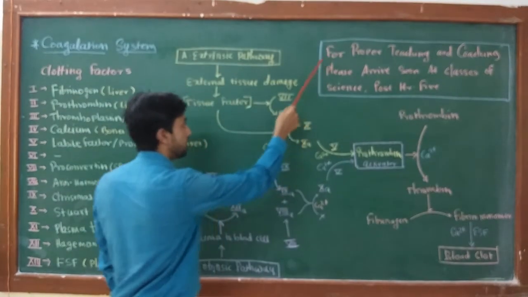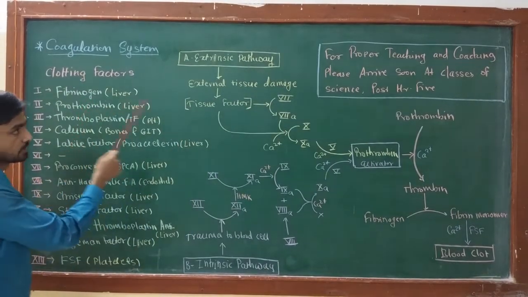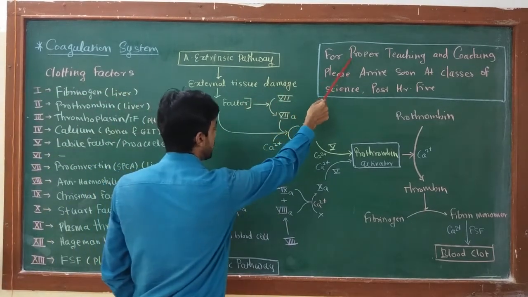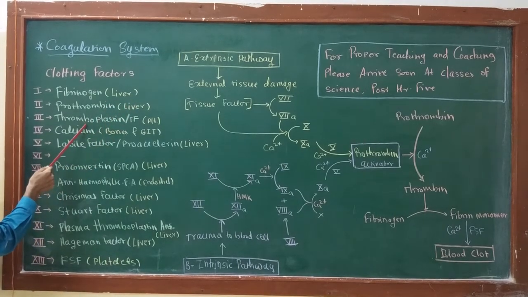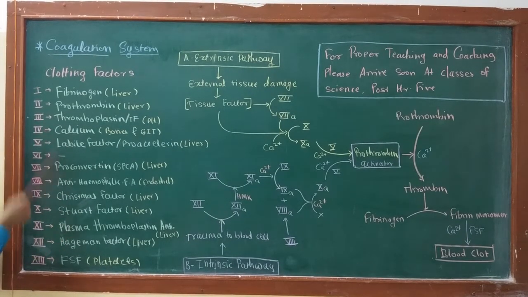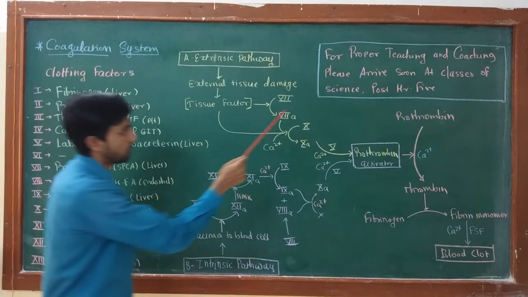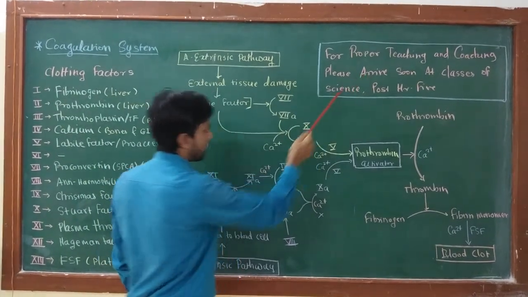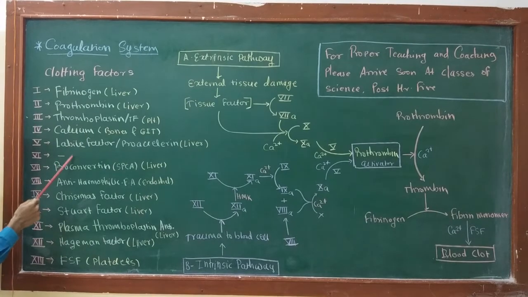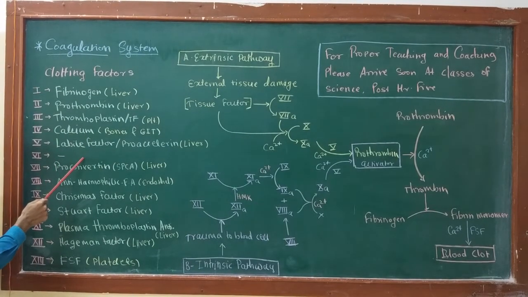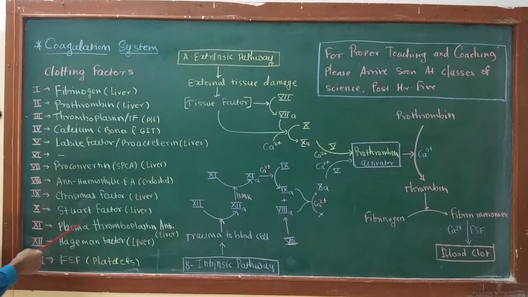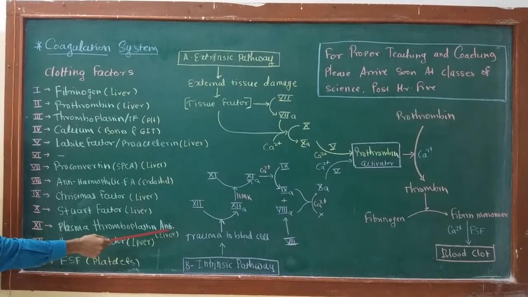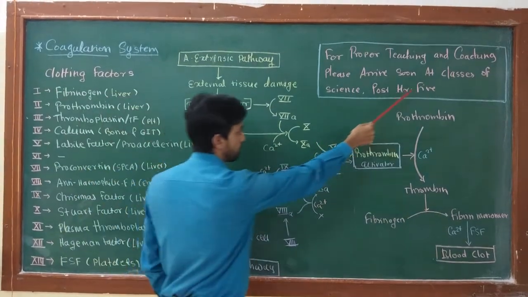for this, F is nothing but the fibrinogen. Then proper, this P is nothing but the prothrombin. Teaching, T is thromboplastin. Likewise, you can remember all these factors by using that sentence. Okay, for example, arrive, A is for factor number 6, that is absent. Factor number 6 is absent. Then this post, P is for plasma thromboplastin antecedent. And last, this 5 is for fibrin stabilizing factor.